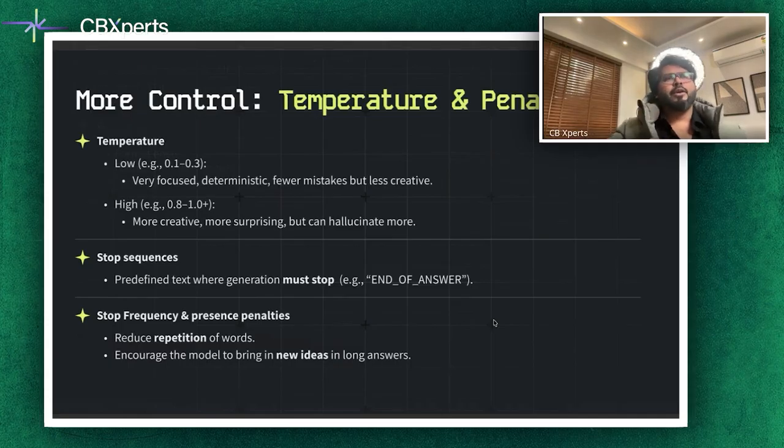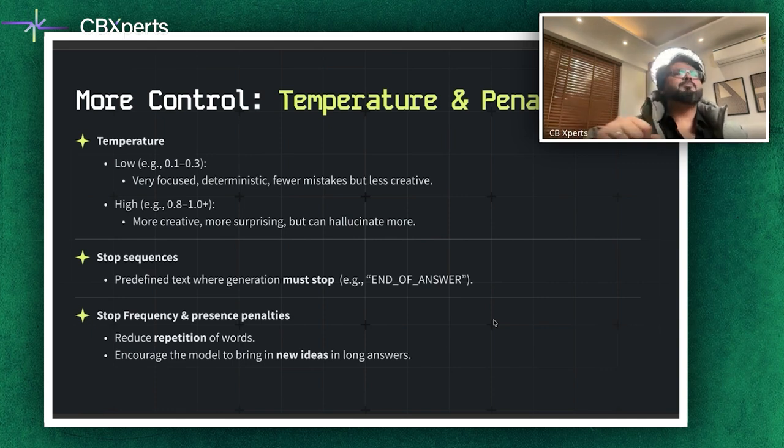Now, if you want to have more control, and I've explained temperature and penalties in the previous YouTube webinar, you can search for that, it's present on YouTube. I'll just give an idea about how temperature and penalties play their role in prompt engineering. To fine-tune responses further, when you're writing a prompt, you can adjust temperature and penalties if you have control of your LLM. A low temperature, let's say 0.1 to 0.3, makes the model focused and deterministic with fewer mistakes, while a higher temperature, let's say 0.8 to 1 plus, makes it more creative but prone to hallucinations. Stop sequences tell the model where to stop generation, for example, using end of answer to truncate an output.